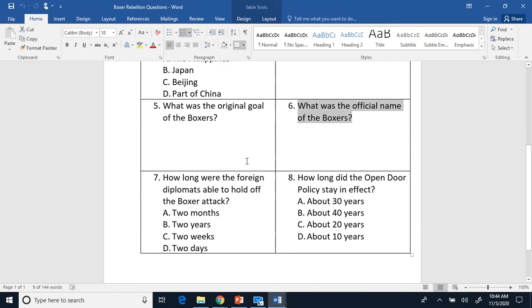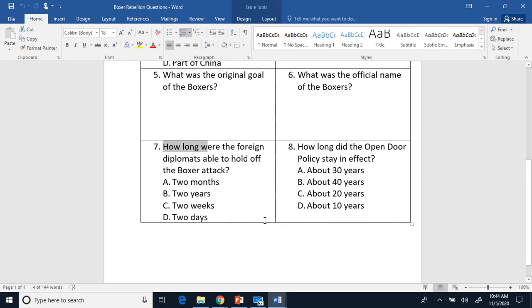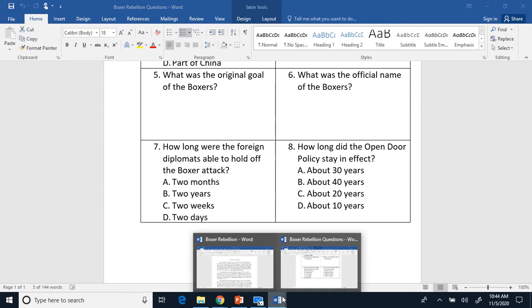Six, what was the official name of the Boxers? Seven, how long were foreign diplomats able to hold off the Boxer attack? And eight, how long did the open door policy stay in effect?